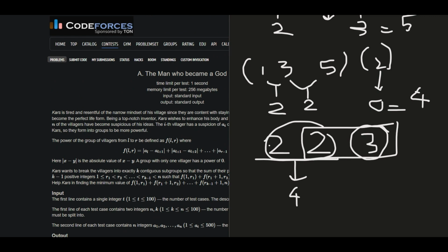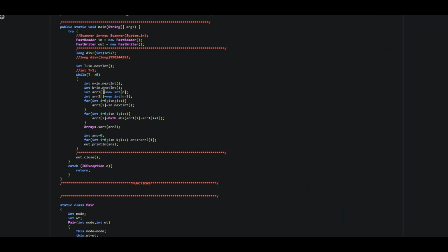So let's have a look at the code. This is the code of the first problem. In this part I'm taking input of n and k and simply storing the input in the array ARR1, and taking the difference of the consecutive elements in array ARR2.